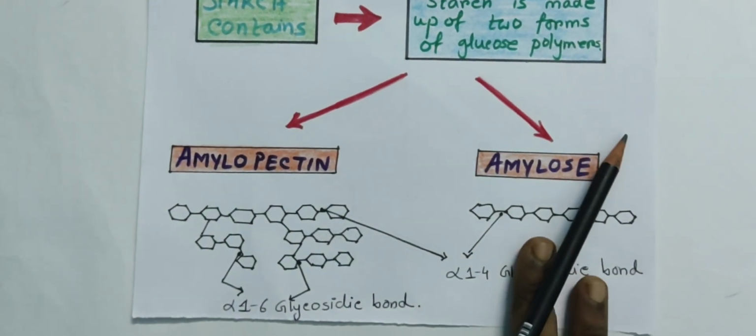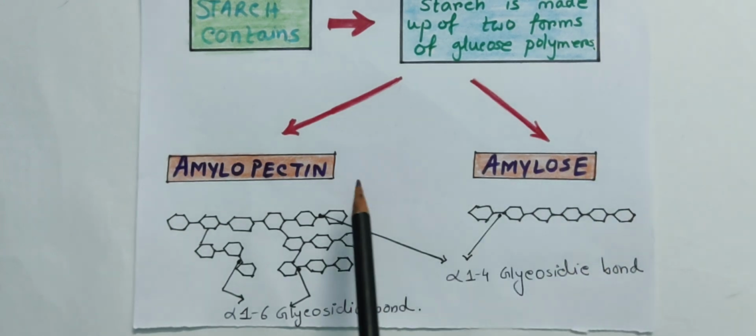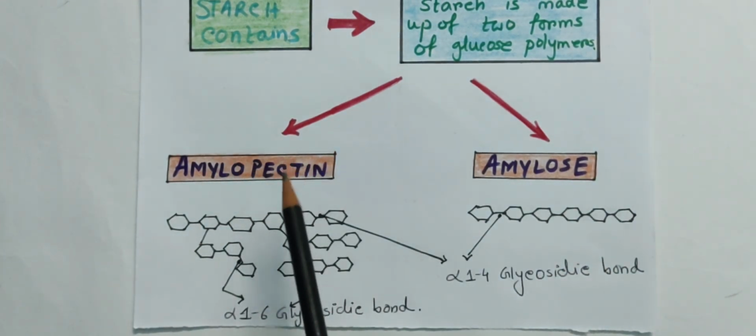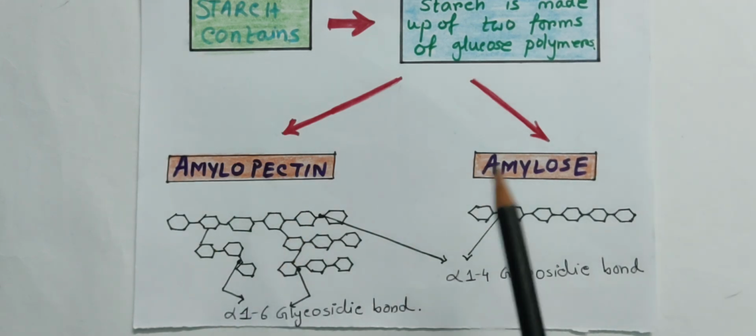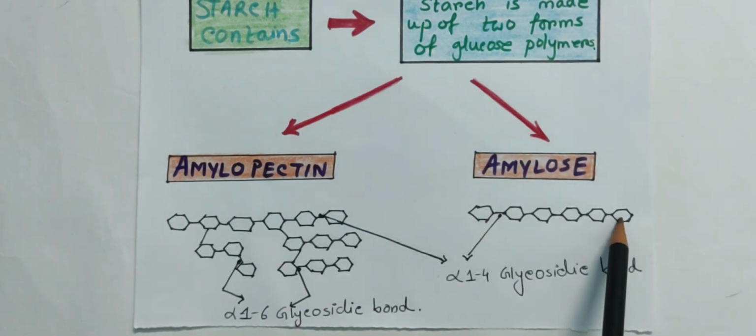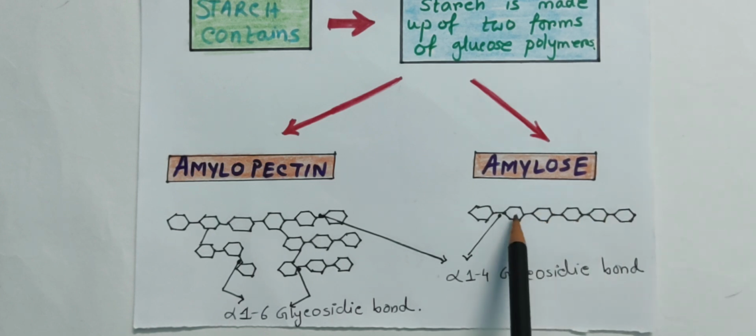Look at the picture carefully. Amylopectin is a structure where we can find a branched structure, but the amylose form has a linear structure. The glucose molecules are joined to each other and form a linear structure.